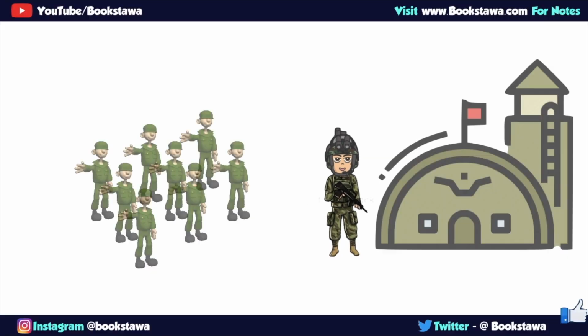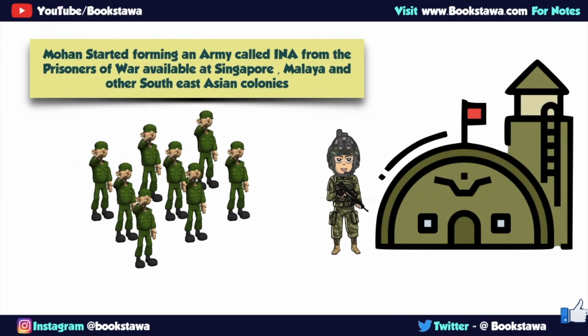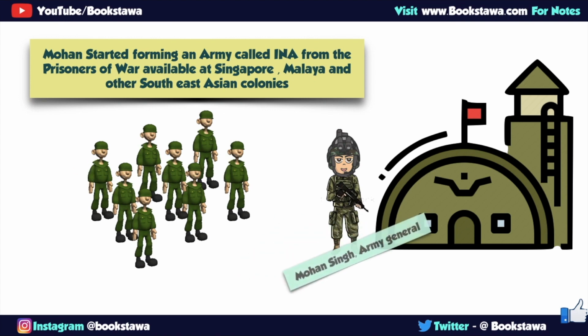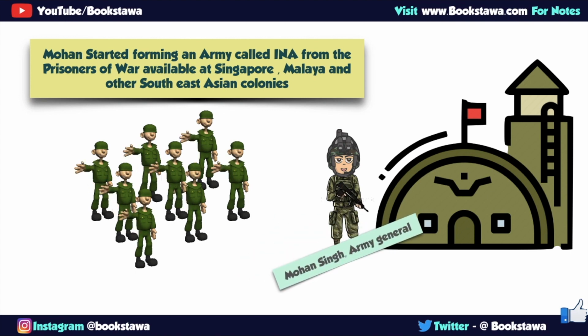He started the process to form this army. Around 4,000 soldiers were picked from Malaya, another 40,000 from Singapore, and in the similar manner, prisoners of war were picked from all Southeast Asian colonies. And in this way, Indian National Army was formed. Mohan Singh became the general of this army. This army was also called the First Indian National Army.